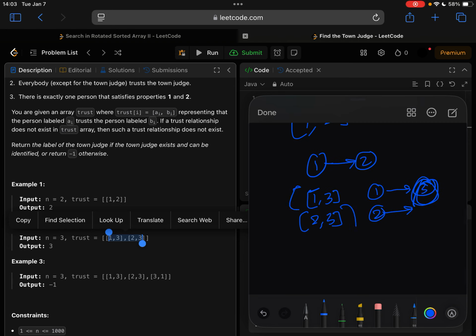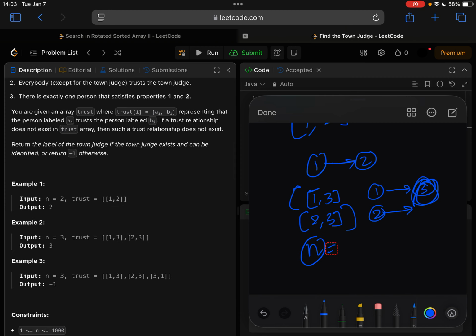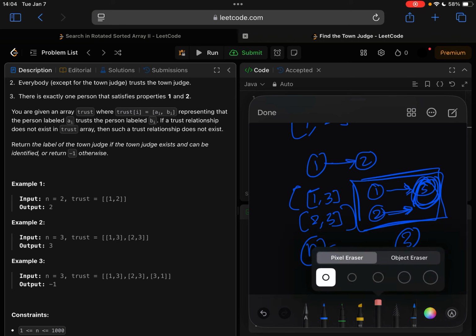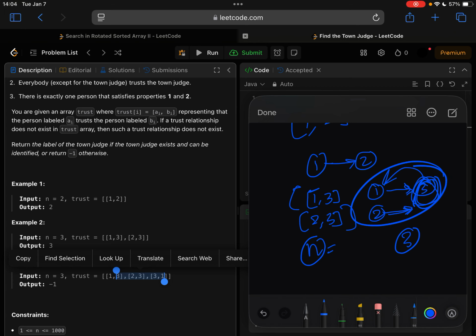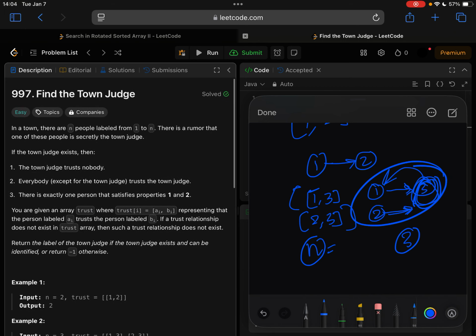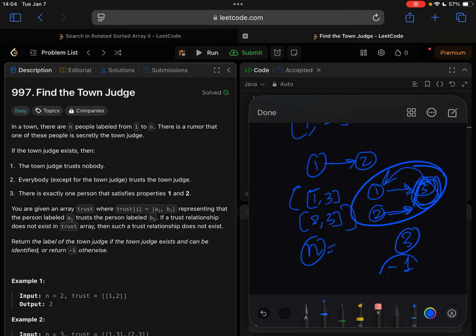Given this input, and n equals 3 in this case, there are three people, and number 3 doesn't trust anybody, and everybody trusts number 3, so 3 is the judge. But if you had this case that number 3 also trusts number 1, in the third example, you'll notice person 3 also trusts person 1. So in this case, there is no one who can satisfy these two conditions, and the result will be -1.